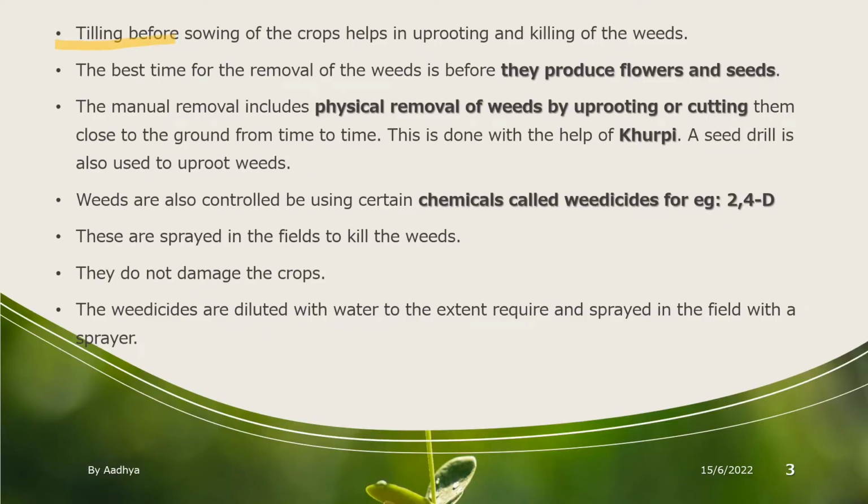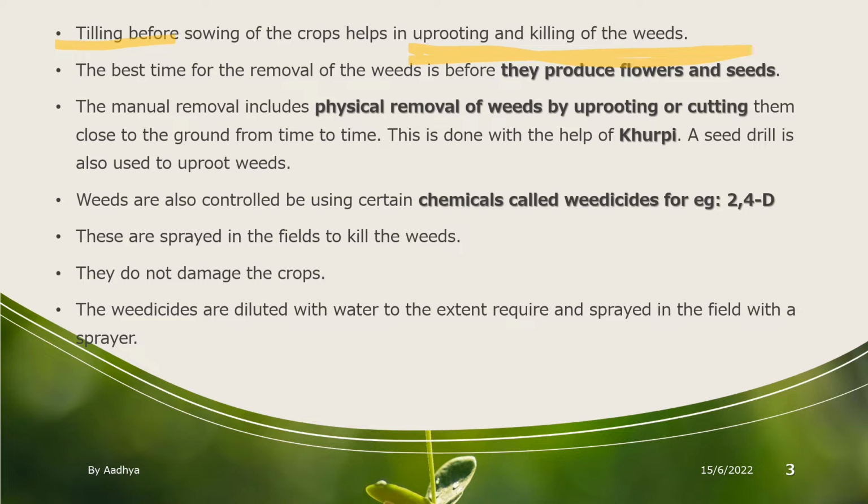Tilling before sowing of the crops helps in uprooting and killing of the weeds. Tilling means plowing, and plowing helps in uprooting as well as in killing of the weeds. The best time for the removal of the weeds is before they produce flowers and seeds. When is the best time to remove the weeds? It is before they produce flowers and seeds, because at that time they are weak. So you can easily remove the weeds.